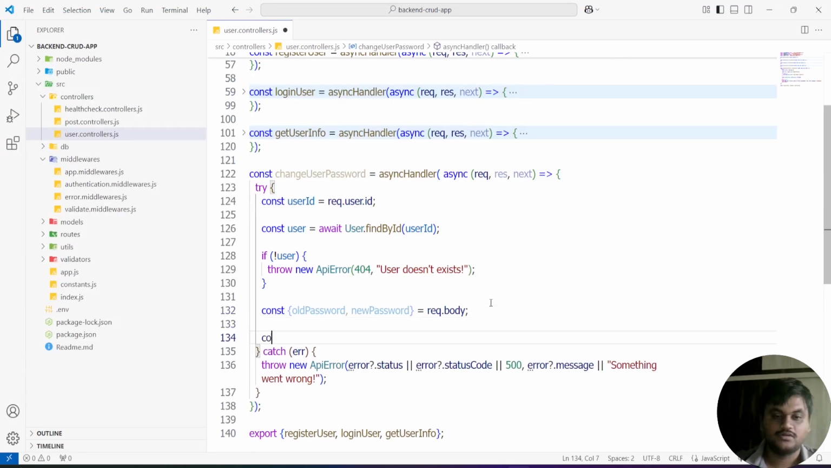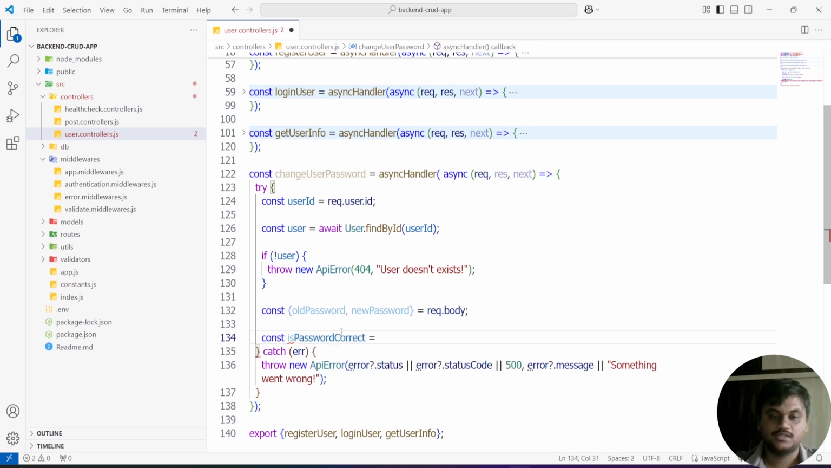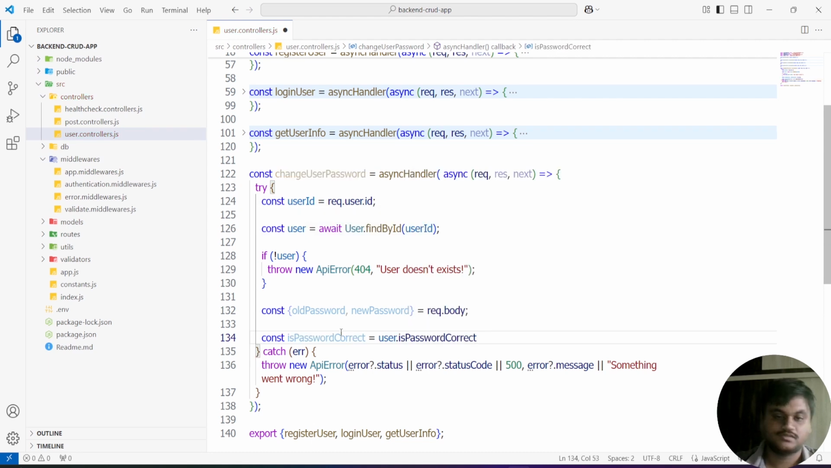We are going to first check this old password against the existing password present in the user model. For that, I'm going to use isPasswordCorrect, user.isPasswordCorrect.